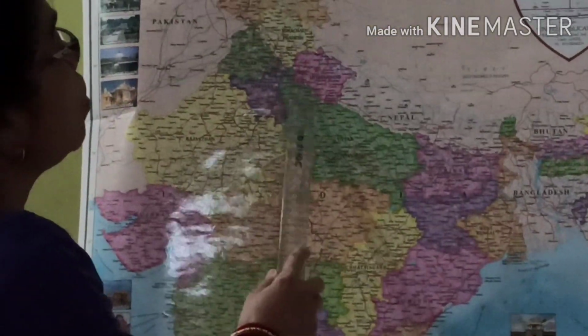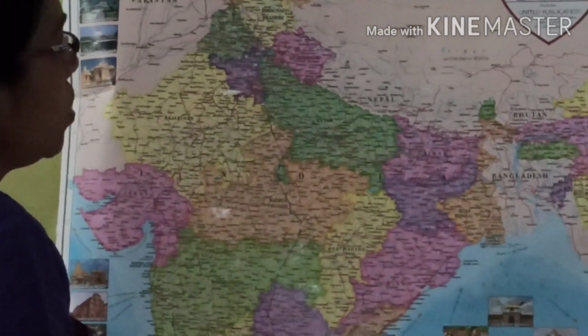The uppermost layer of the earth crust is called soil and it is formed by breaking up of rocks. The importance of soil lies in its fertility, and the fertility of the soil varies from place to place. India has different kinds of soil. Alluvial soil, it is found in the northern plains and the coastal plains and river deltas.